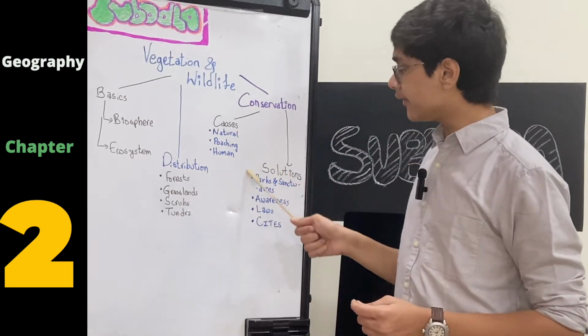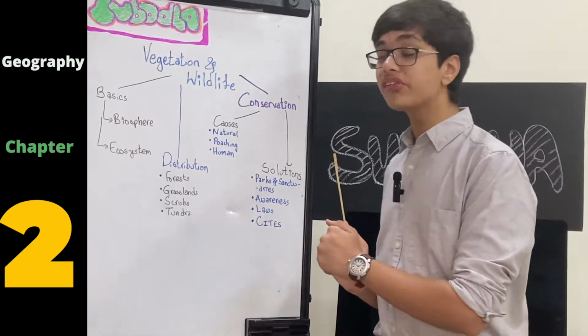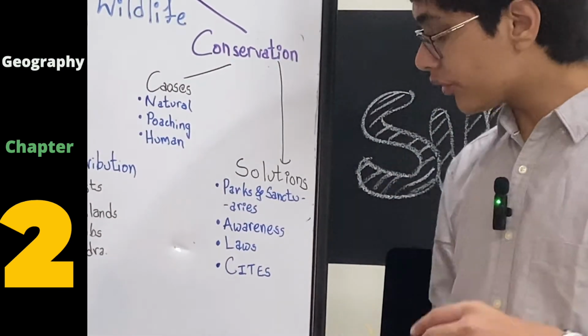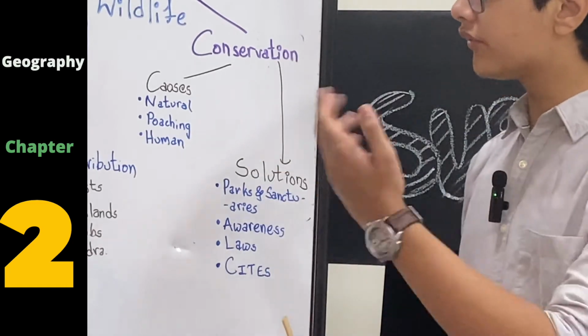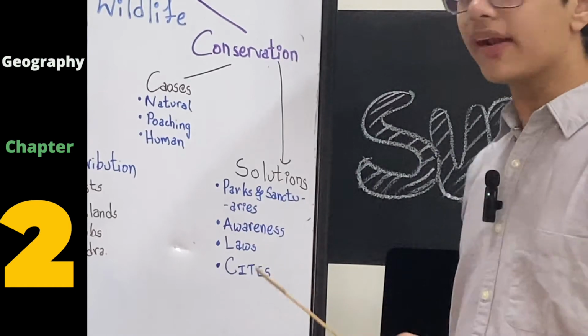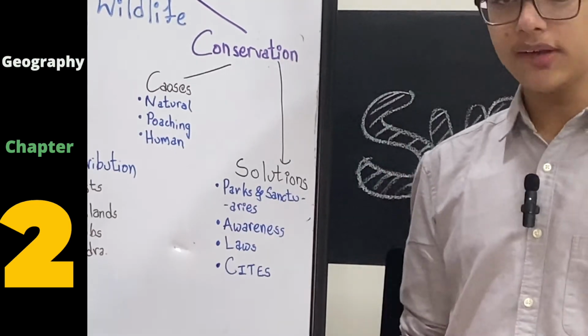Now finally, yes, these are all the causes, but what are the solutions to all of this is what we need to pay close attention to. There are four solutions when we talk about the solutions to conserve wildlife. The first are parks and sanctuaries, wildlife parks and sanctuaries.